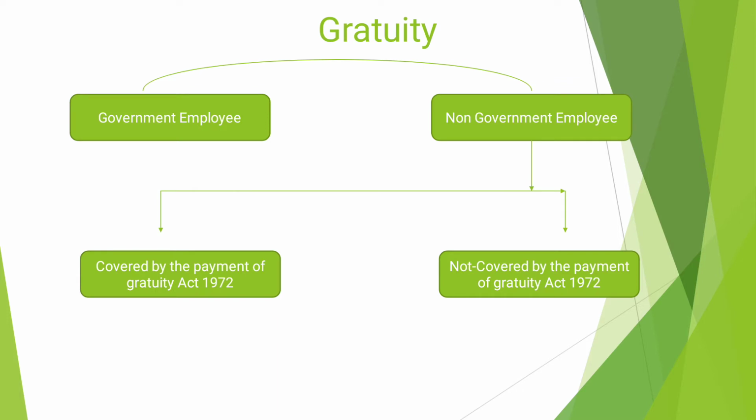When the employee is non-government, again we have to categorize into covered by the Payment of Gratuity Act 1972, and not covered by the Payment of Gratuity Act 1972. Clear? So let us see in detail what the tax implication of these kinds of employees will be.